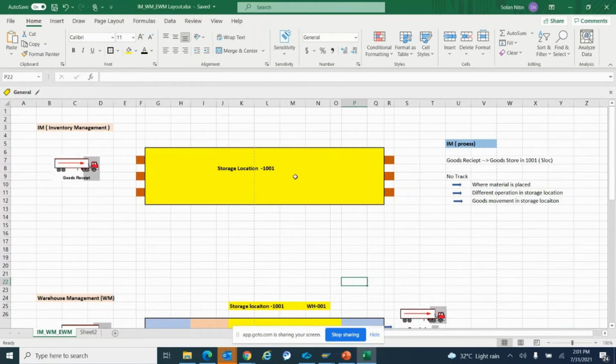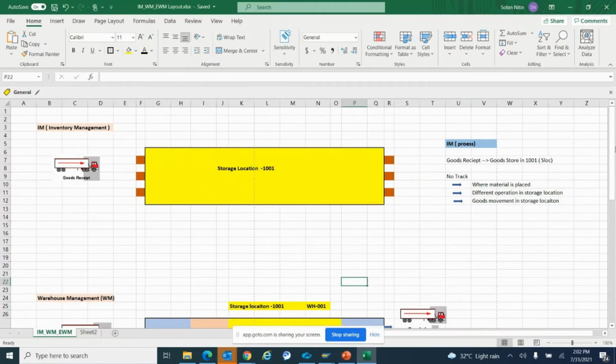The second thing we cannot track is the different operations. I bring the material and first keep it in the inbound section, but I cannot track that in SAP MM, the material management module. Then I want to do the quality inspection. If there is a quality inspection area in the storage location in a big warehouse, I cannot track it because I do not have that functionality on the IM side. The same applies to other operations like outbound, and keeping the material in different storage types and sections; I cannot track those in IM. So that's why WM comes into the picture.